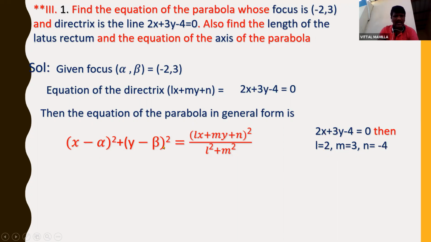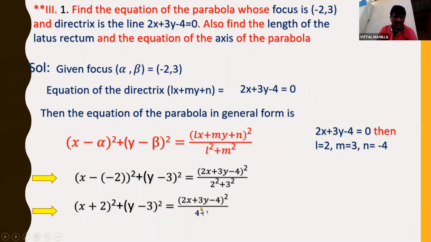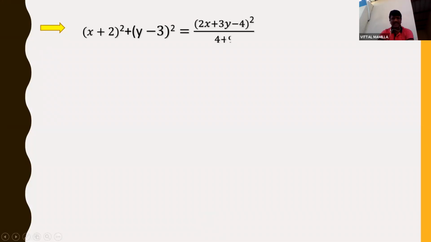Alpha and beta we already know. Just substitute all this, and I get x minus of minus 2 whole square plus y minus 3 whole square is equal to 2x plus 3y minus 4 by 2 square plus 3 square. So x minus of minus 2 becomes x plus 2 whole square plus y minus 3 whole square is equal to 2x plus 3y minus 4 whole square by 2 square is 4 and 3 square is 9. Further simplifying it, x plus 2 whole square plus y minus, I'm just copying here.